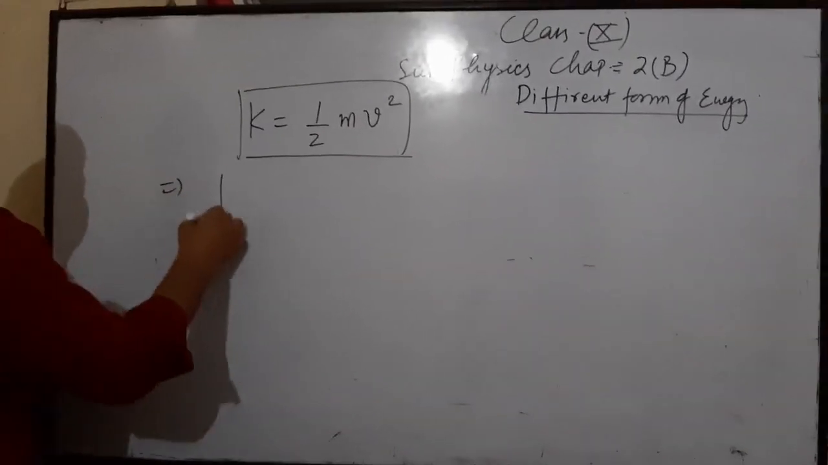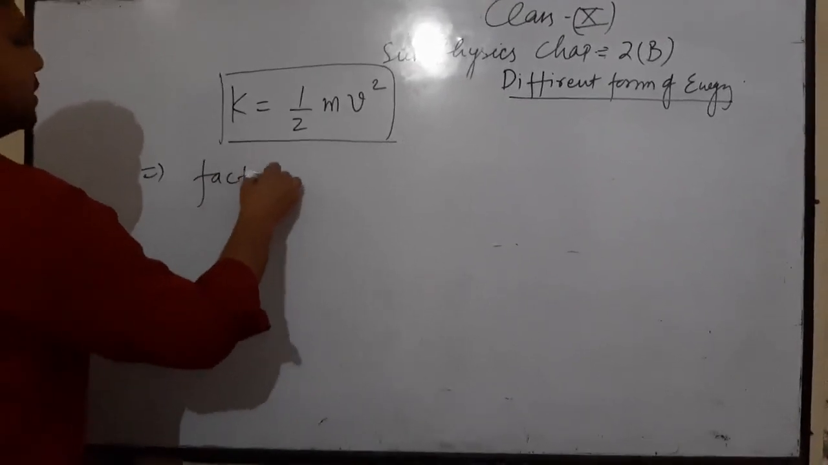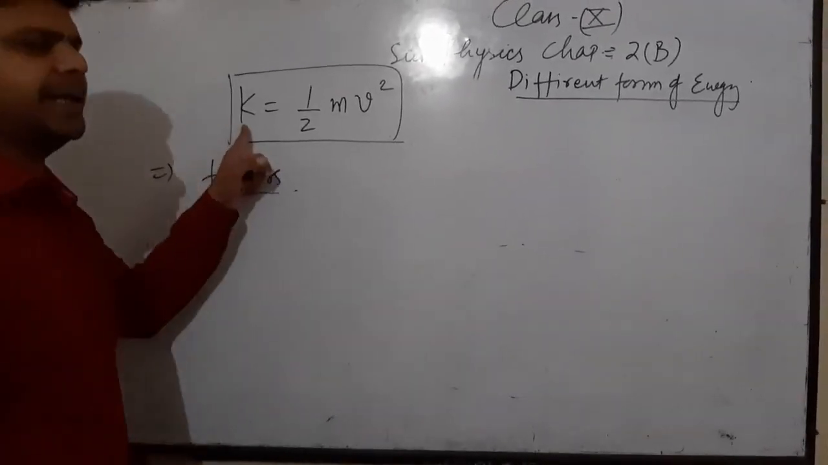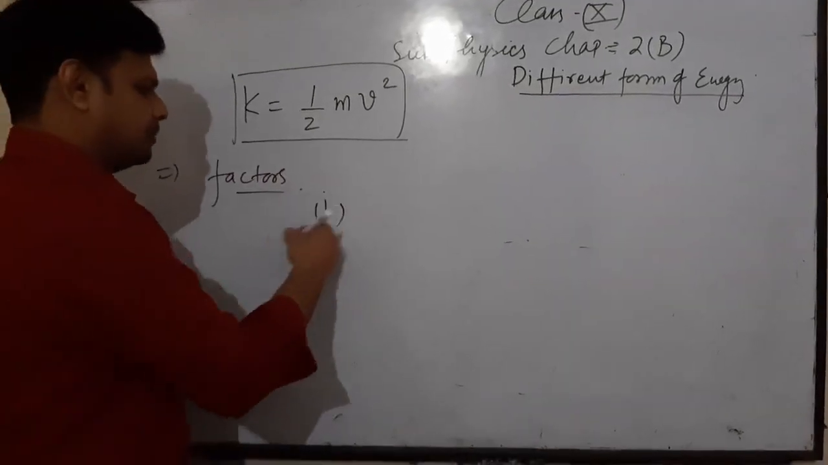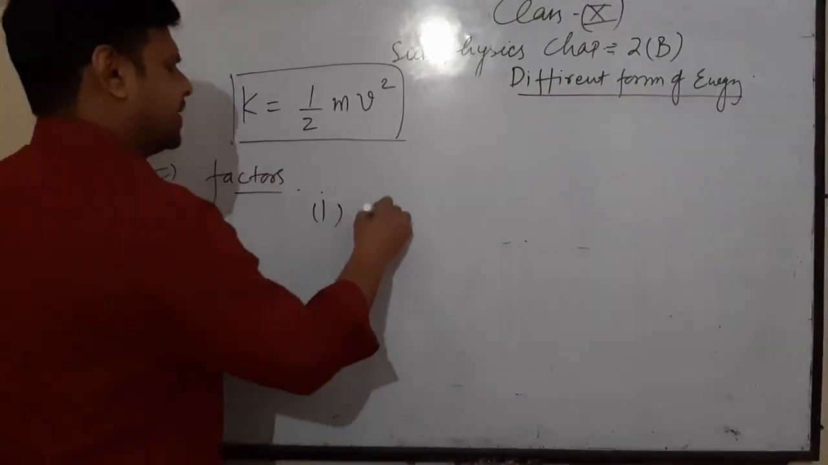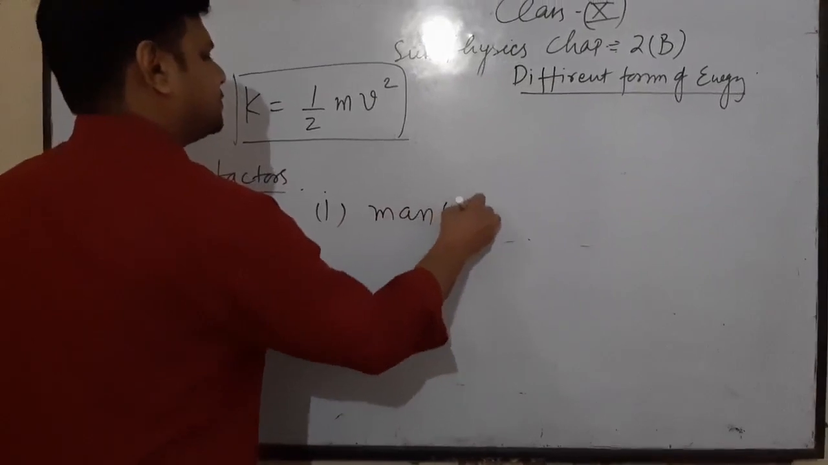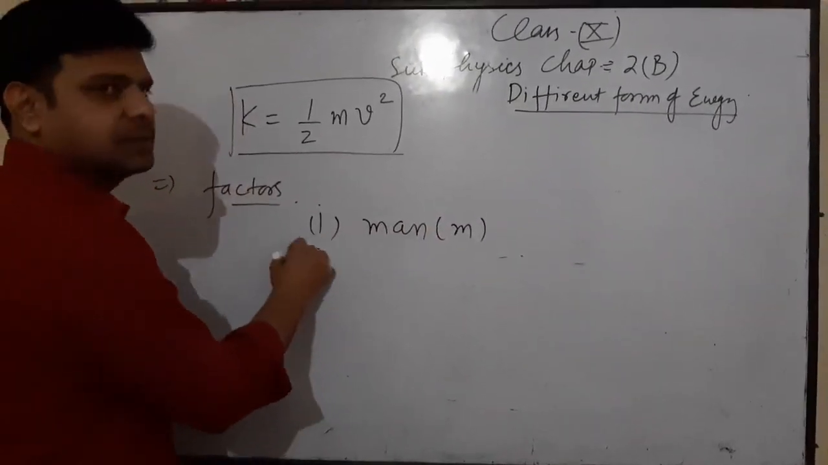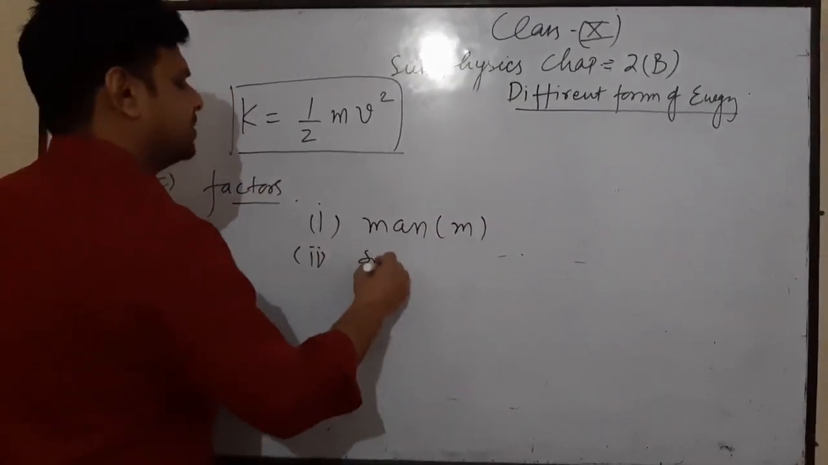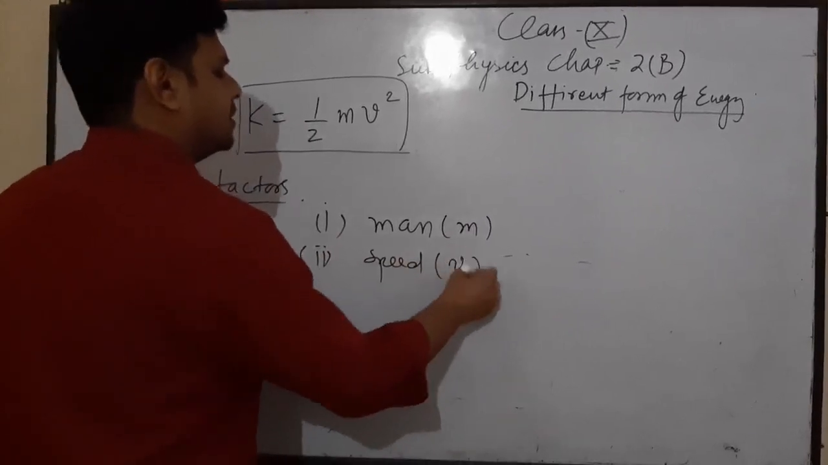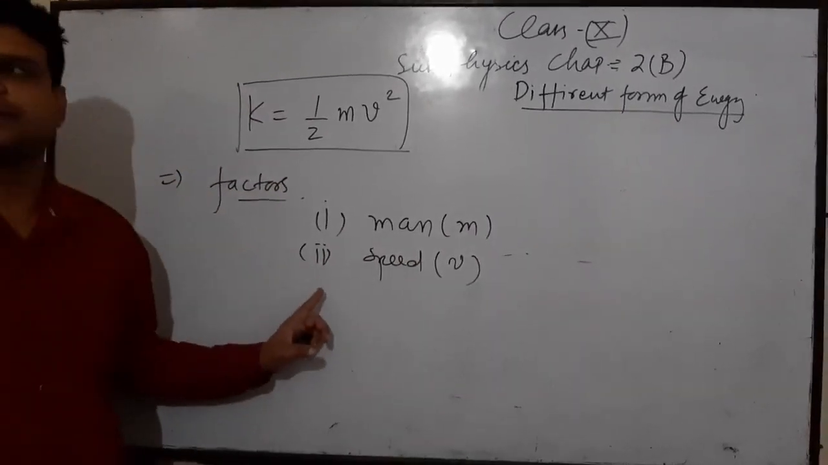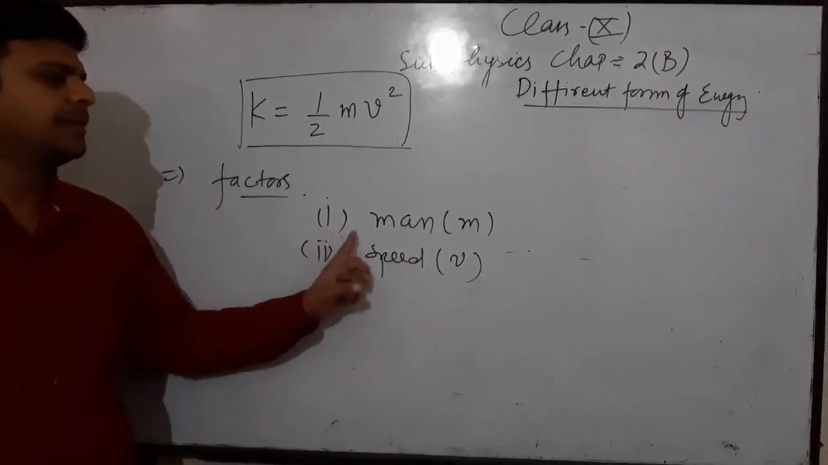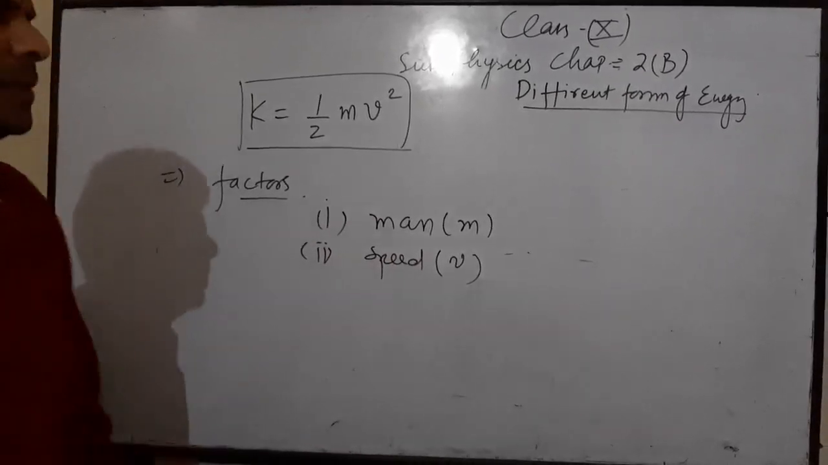Now the factors on which the kinetic energy of any object depends. It depends on two factors: one is mass and the other is speed. The kinetic energy of any object depends upon two factors, mass and speed.